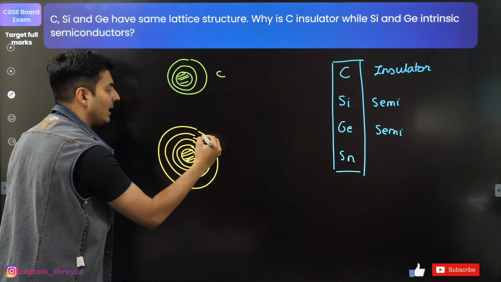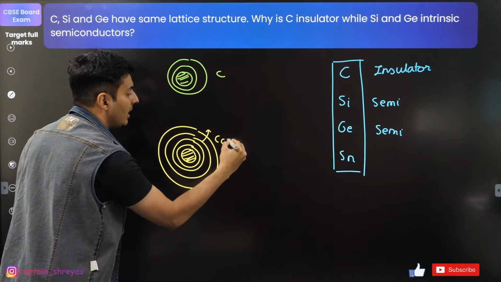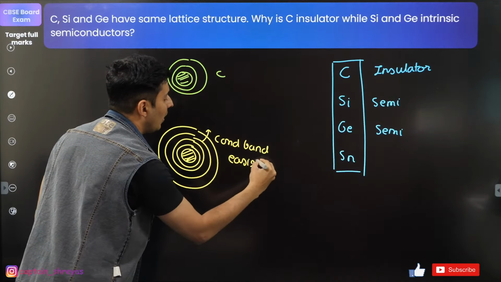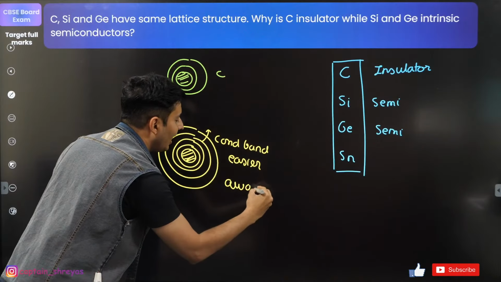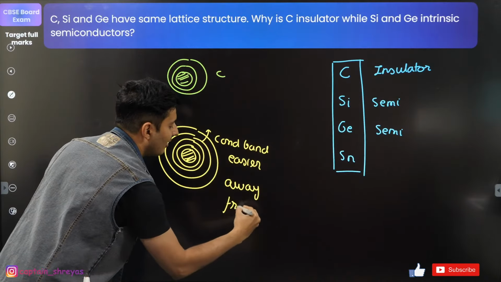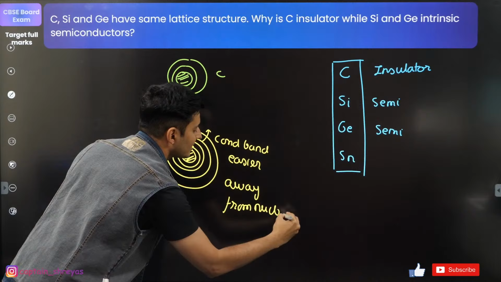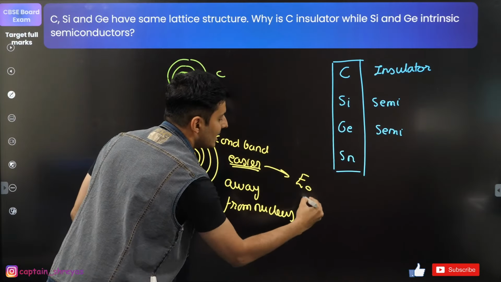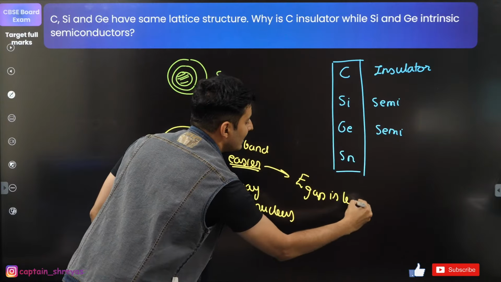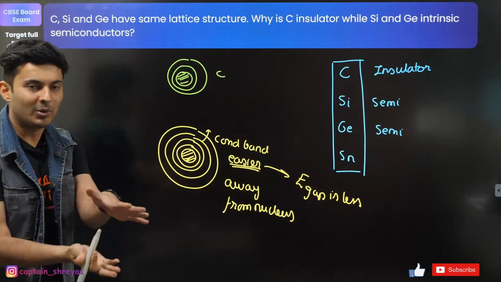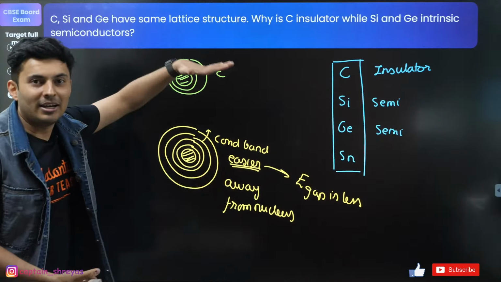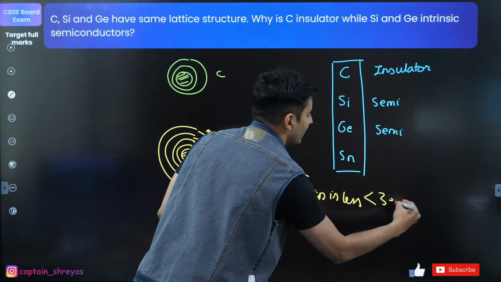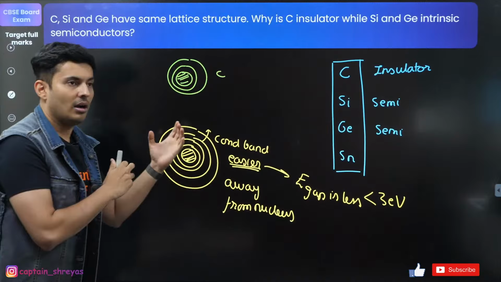The transition into the conduction band is easier because you are away from the nucleus. That means the energy gap is less. The energy gap from valence band to conduction band is less than 3 electron volt. Hence, it is a semiconductor.